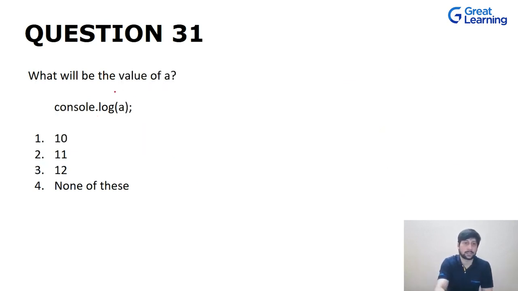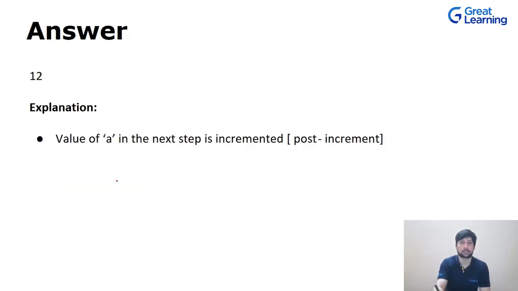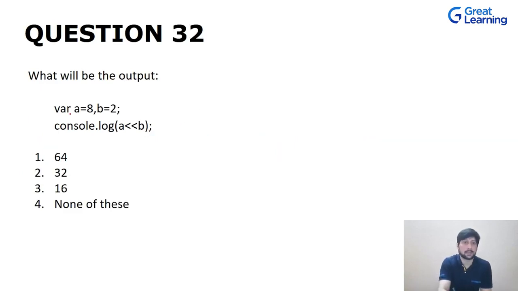Now let's talk about this question, which is somewhat related to the earlier question, wherein I asked what will be the value of a. As I have already explained, the value of a will be 12, because of the post increment that happened in the next step. Now let's talk about this. We have a variable a, which is 8, and a variable b, which is equal to 2. Now we are doing a left shift of 8 by 2. That means we are saying 8 left shift by 2.